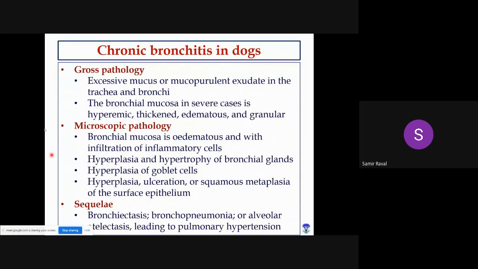Okay. Then what happens if this chronic bronchitis persists for a very long period of time and is not resolved properly? In that case, this chronic bronchitis will be converted into bronchiectasis, which we'll discuss a little bit later on, or bronchopneumonia, or atelectasis, or pulmonary hypertension, right? So bronchiectasis, bronchopneumonia, alveolar atelectasis, or pulmonary hypertension are sequelae of chronic bronchitis in dog.